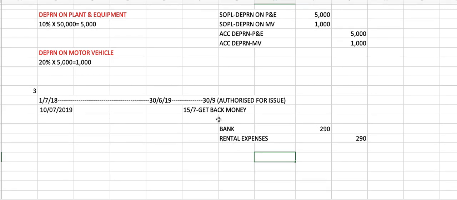Okay, what happens if you did not get back the money? That's another story. When you don't get the money back, it means that you have to debit SOPL lah. Debit SOPL and you have to credit the rental, because there's no rental at all. So you have to recognize it as a loss for you. Okay, so settle with that one.